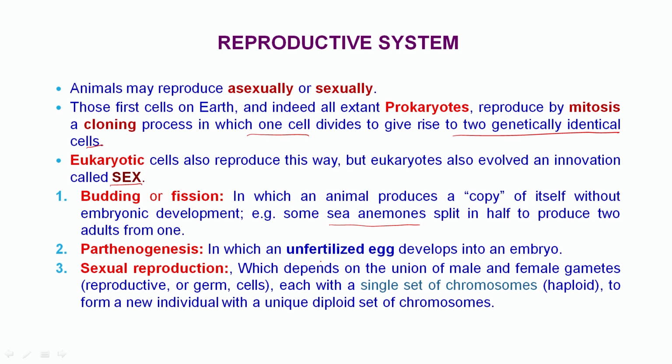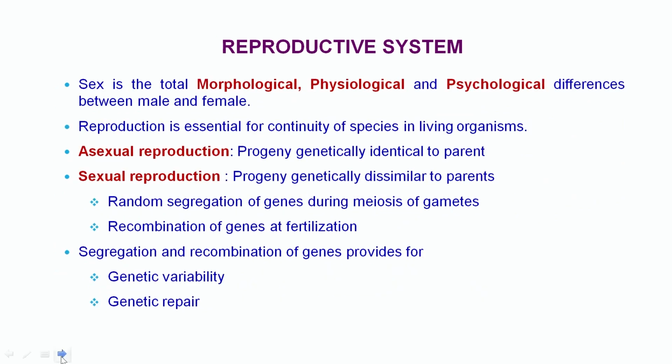Sexual reproduction depends upon the union of male and female gametes, that is reproductive or germ cells, each with a single set of chromosomes, that is haploid, to form a new individual with a unique diploid set of chromosomes. So this is sexual reproduction. Sex is the total morphological, physiological and psychological differentiation between male and female animals. Reproduction is essential for continuity of species in living organisms.